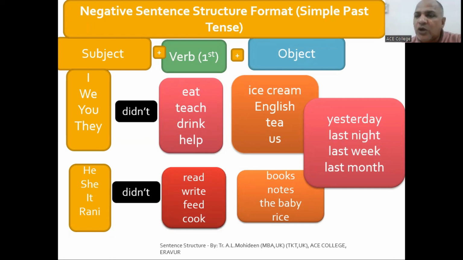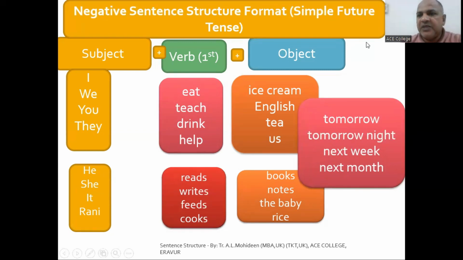If it is not happening, these are negative. In the negative structure you have to put the past form. You have to remember, always change don't, doesn't into didn't. Don't put don't and doesn't. You have to put didn't, and then you have to put the first form without S. Directly, the first verb. So these are the things you have to remember, and you have to always check with the time, the ending word: yesterday, last week, last night, last month. It will come like that. Okay?